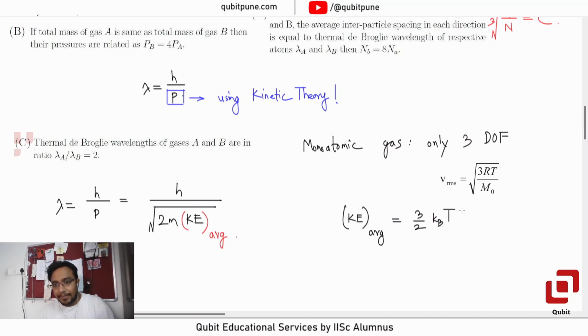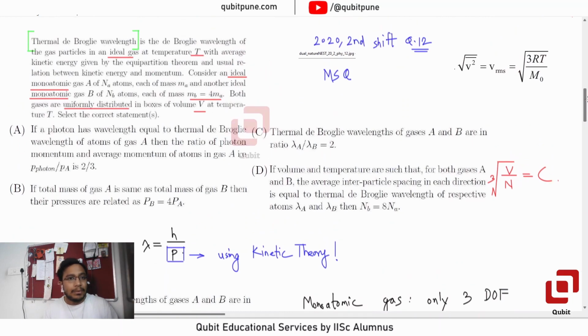3 by 2 kBT. Now the temperature happens to be the same. Do you see that? At temperature T with average kinetic energy.